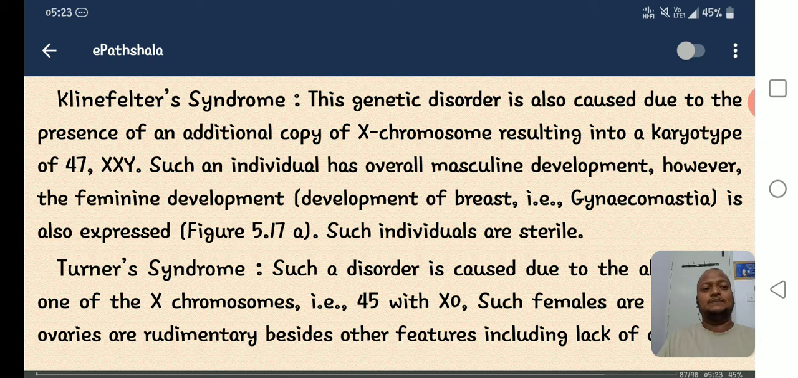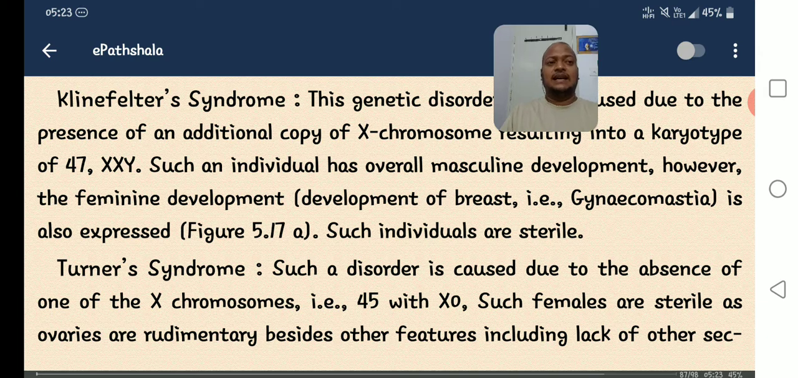Okay, right. Next one, Turner's syndrome. Turner's syndrome, this is also an allosomal syndrome. Such a disorder is caused due to the absence of one of the X chromosomes. So how many X chromosomes are present in the female? Generally double X, 2X are present. In case of Turner's, only 1X is present, meaning absence of one chromosome, loss of one chromosome. So that only causes Turner syndrome.